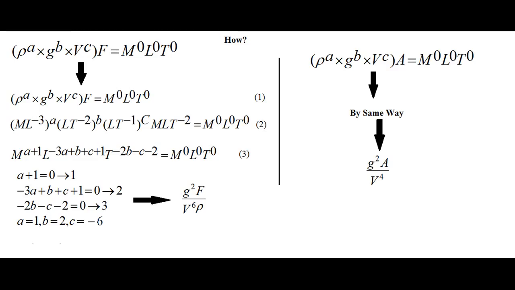So ultimately a equals 1, b equals 2 and c equals 6. Like this we have done the exercise to find the values of a, b, c. A similar case is there if we use the other non-core group member, that is a. With the same dimensional analysis methodology we get the values of a, b, c, and another non-dimensional number is g square a upon v to the 4.